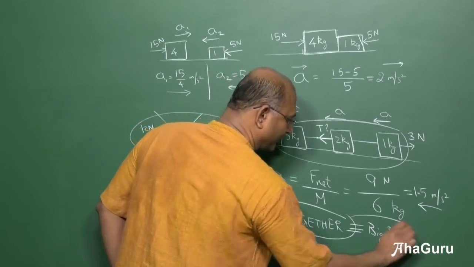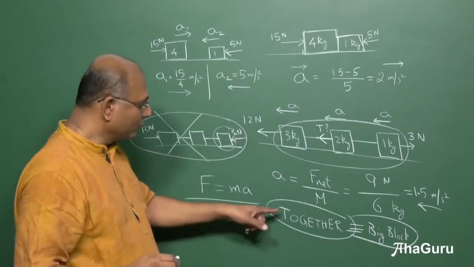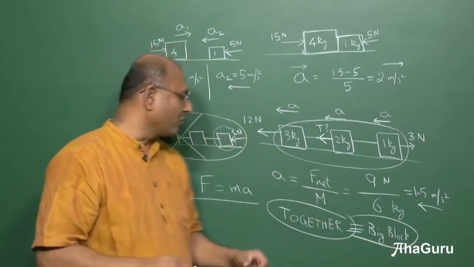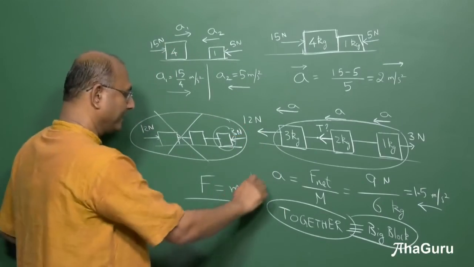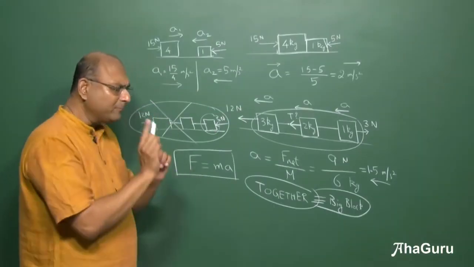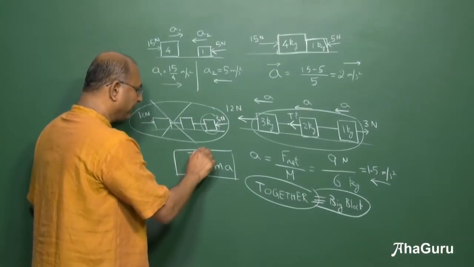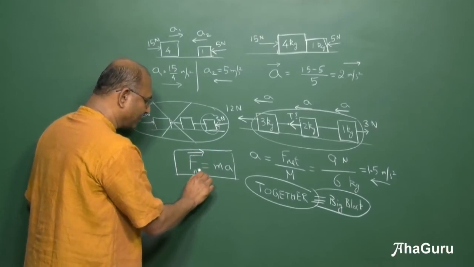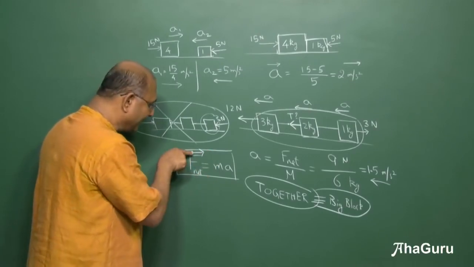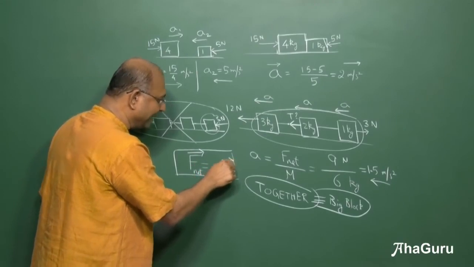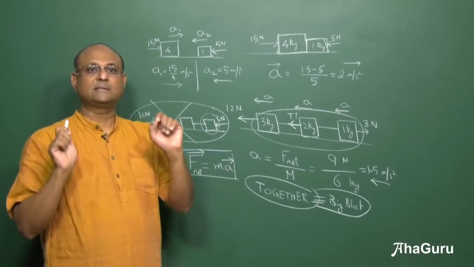And this is very useful because many problems you should be able to treat as one big block. I hope this is clear. Second important idea: F net, this is net, it's not F. The direction of F net and the direction of acceleration is the same.